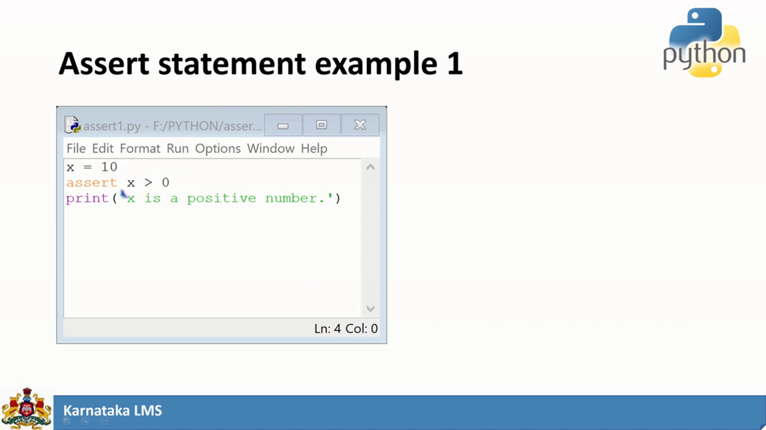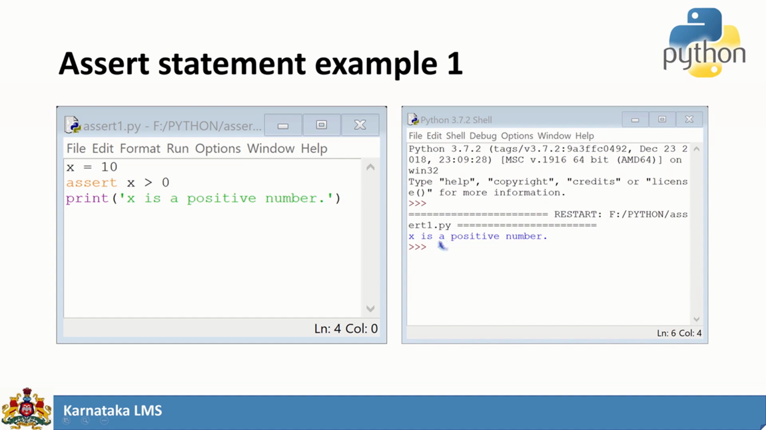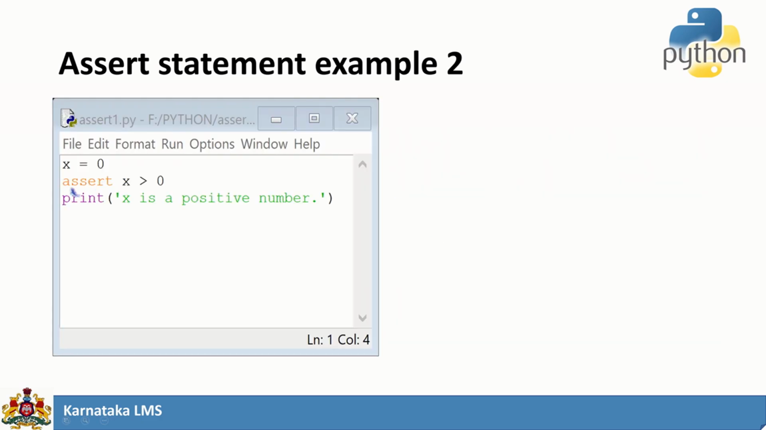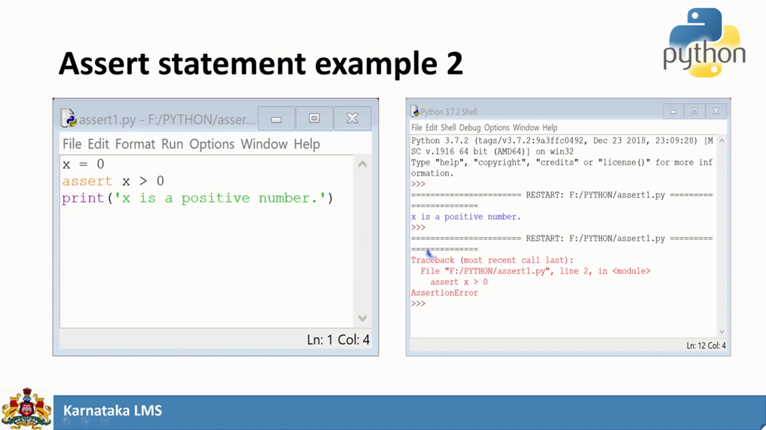So it will check this particular condition and it will print the value. So here x is a positive integer. So assert statement will check the condition and it will execute the next statement. This is one more example. x is equal to 0. Assert x greater than 0. Print x is a positive integer.